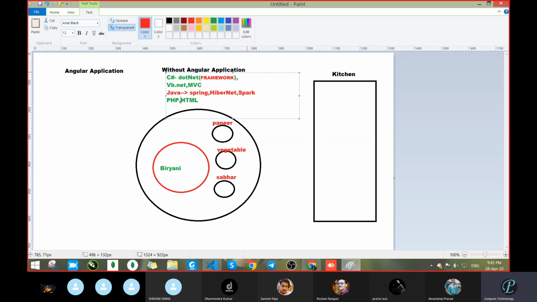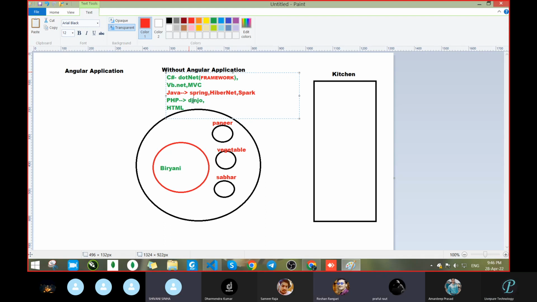Next, for PHP, what is the framework? Can anyone tell? Who said Django? Sorry, this is not the spelling, we are writing Django, J-A-N-G-O.